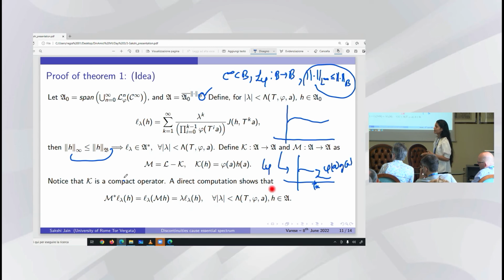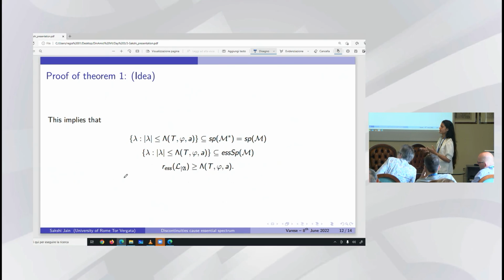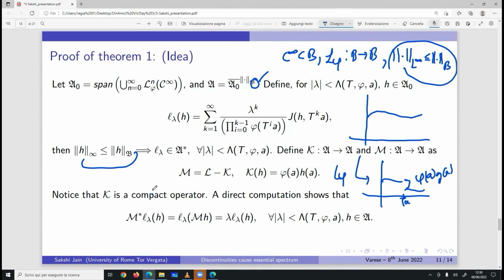Since we know that the spectrum of the dual and the operator are the same, let me emphasize this: now we know that every lambda less than this quantity is in the spectrum of M star, and also, since the spectrum of an operator is always closed, the disk of radius less than or equal to this particular quantity must be inside this spectrum.